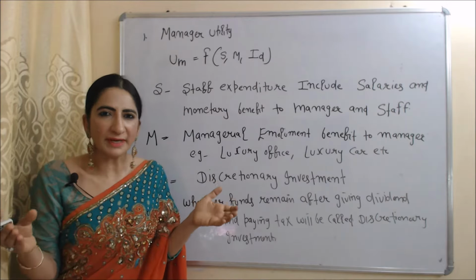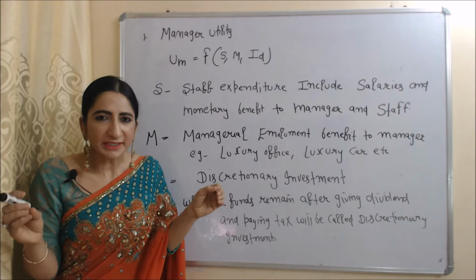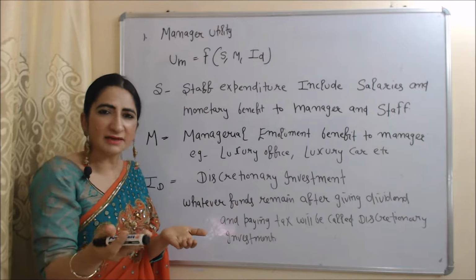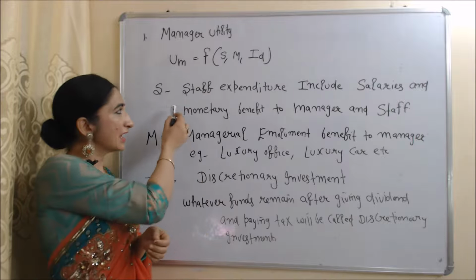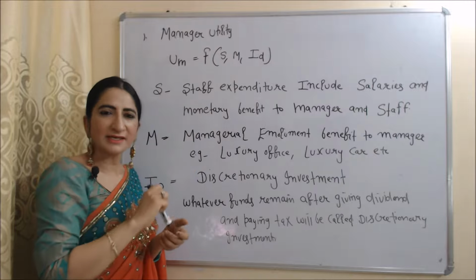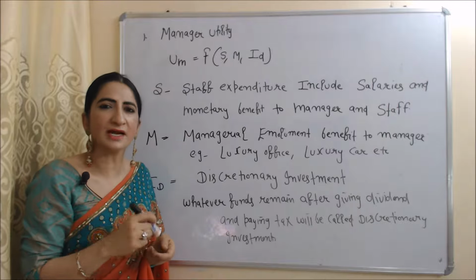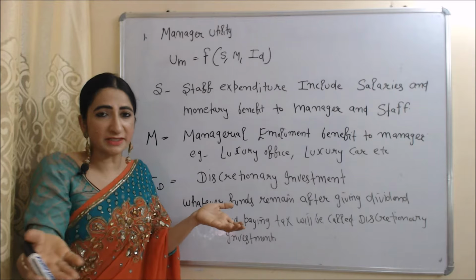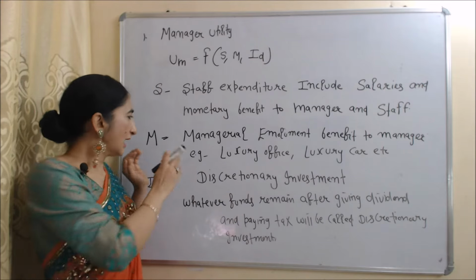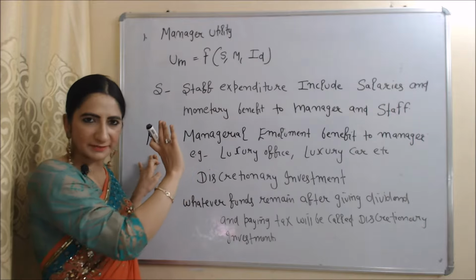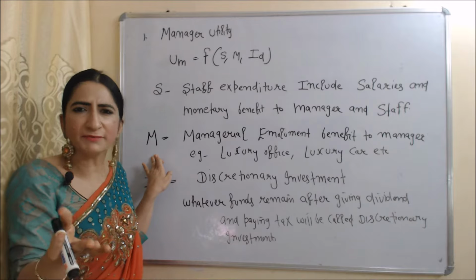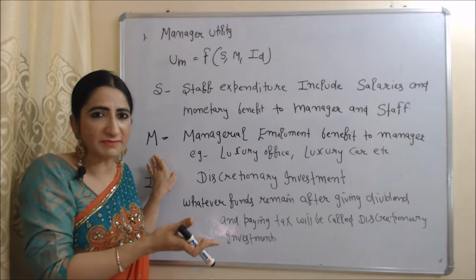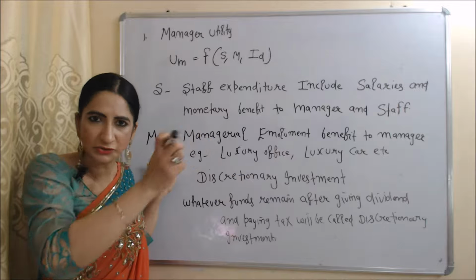Now we are going to talk about manager utility. Manager utility depends on S, M and ID. If S, M, ID are high, then manager utility will also be high. S represents staff expenditure. Staff expenditure includes salaries and monetary benefits to the manager and other staff. Obviously, staff expenditure will increase manager utility. M represents managerial emolument. Managerial emolument means benefits to the manager, for example, a luxury car, luxury office, etc. Obviously, managerial emolument will increase manager utility.